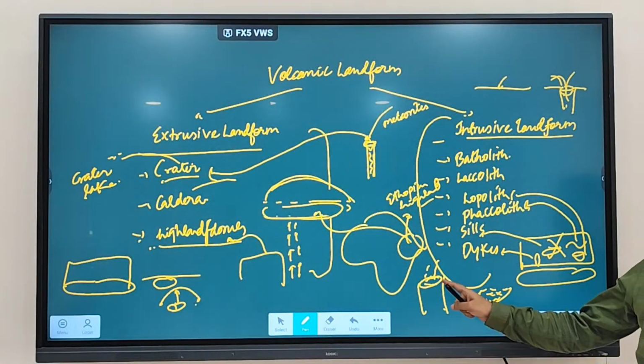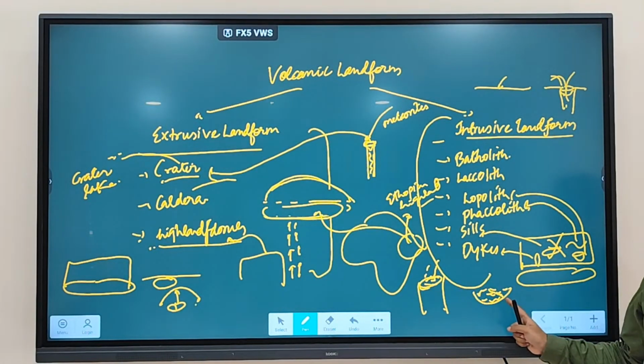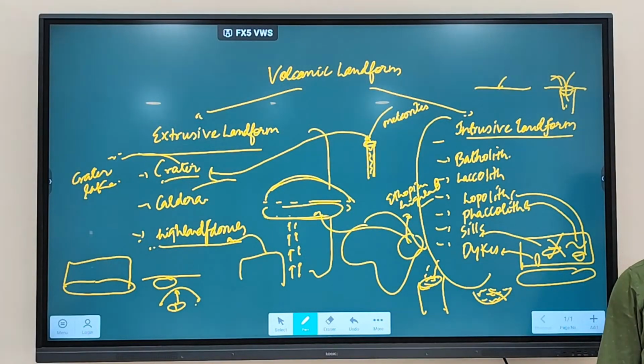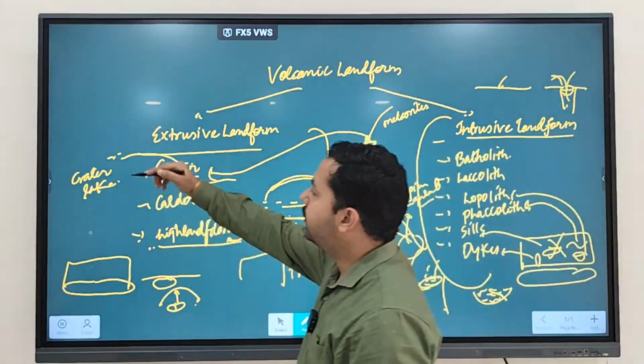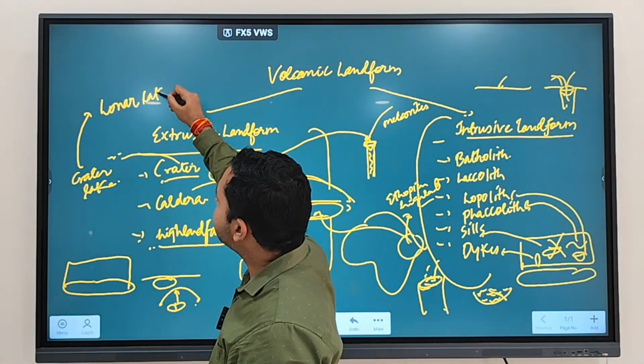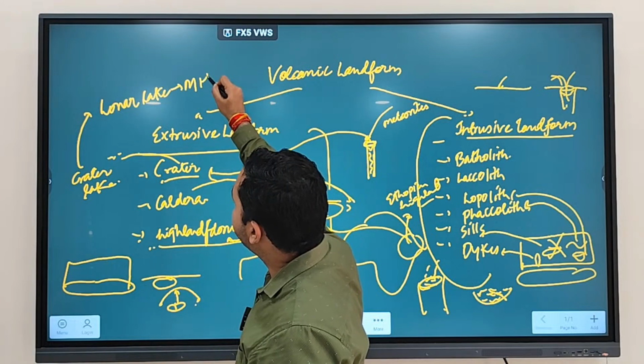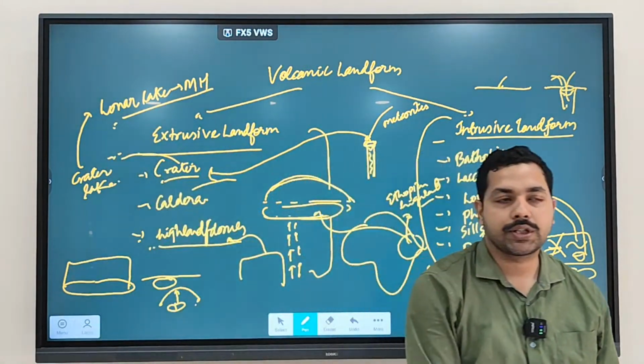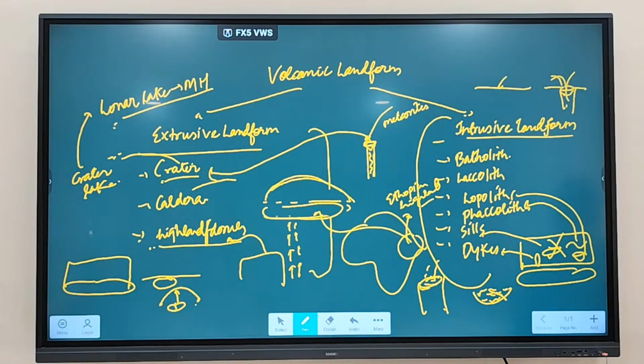So when rainfall happens, the rainwater gets deposited in this conical shaped crater, and this is what we call a crater lake. For example, in India, you will find a lake called Lonar Lake. This lake lies in Maharashtra. Which type of lake is it? A crater lake. So when a volcano becomes extinct, the rainwater gets deposited in this region, and such things are called a crater lake. Fine.